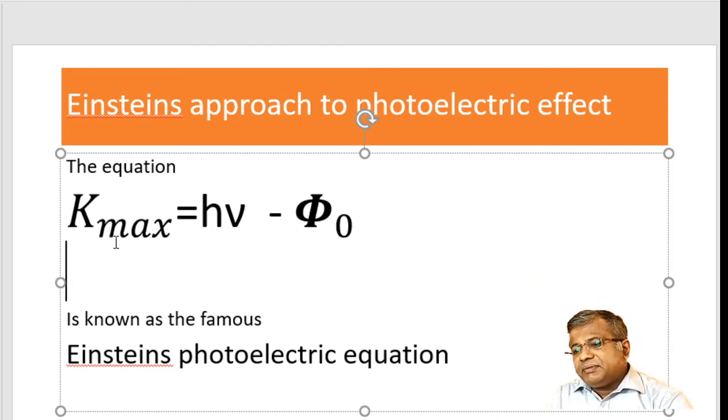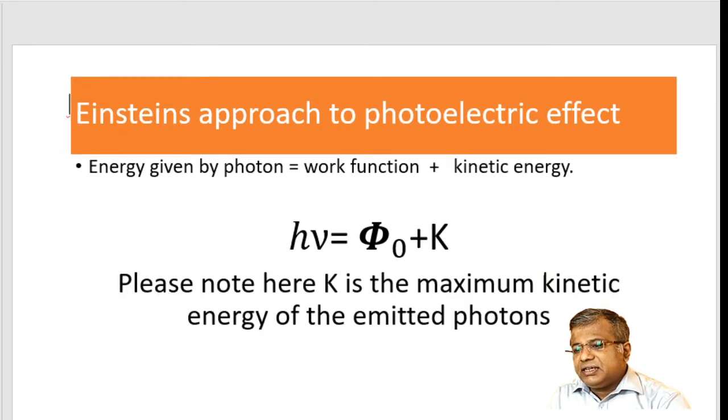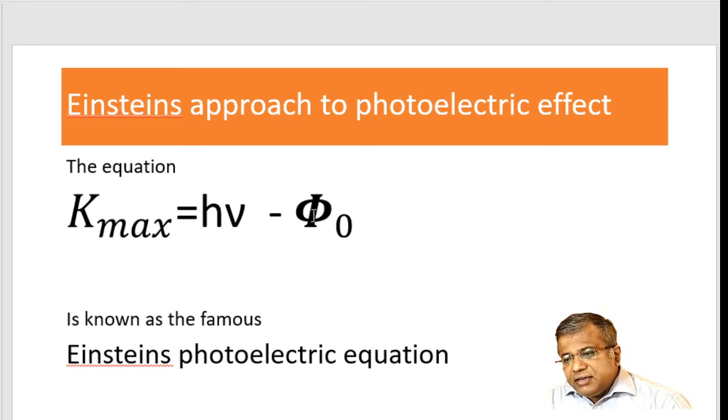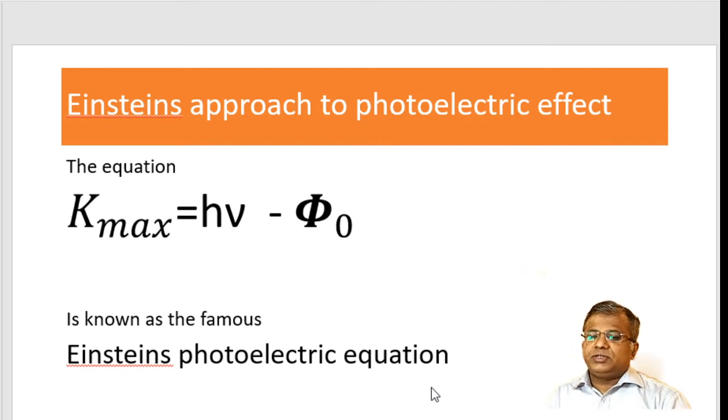Kinetic energy, and remember here, the kinetic energy which we are dealing with is the maximum kinetic energy of the emitted photons. So if you see this formula here, kinetic energy is given by h mu minus phi naught. Again here, phi naught represents the work function, h mu is the energy of the incident radiation, and K max is the kinetic energy. You know, kinetic energy is half mv square. So kinetic energy is equal to h mu minus phi naught. This is the famous Einstein's photoelectric equation.